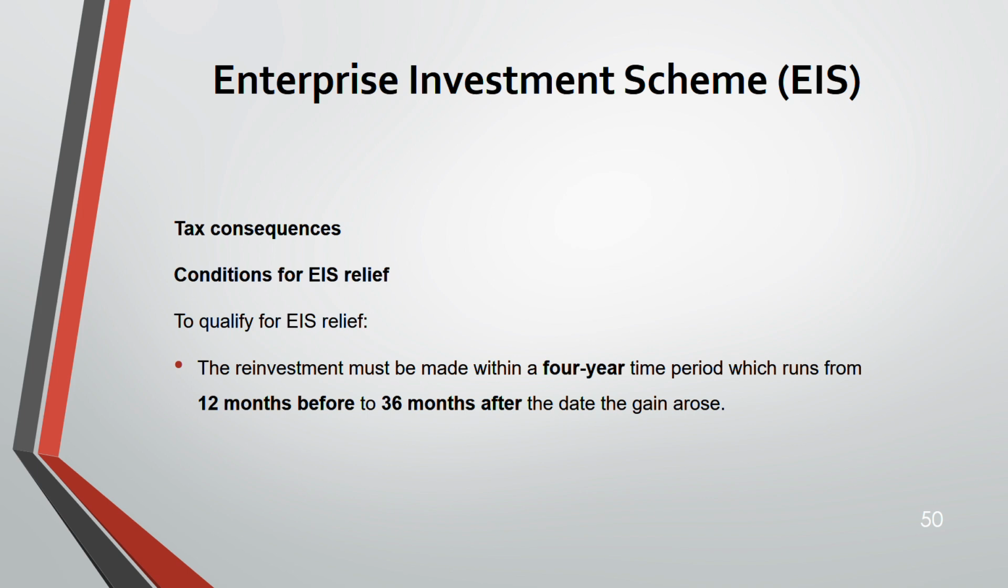Now, these are the conditions for EIS reinvestment relief. I'm sorry, I wrote by mistake EIS relief. It is EIS reinvestment relief. Reinvestment has to be made within a 4-year time period, which runs from 12 months before to 36 months after the date the gain arose. 36 months means 3 years after the gain; 1 year before the gain arose, you can make the reinvestment.